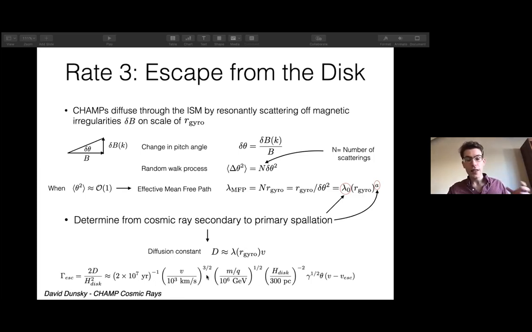And it goes as v to the 3/2 power times m over q to the 1/2, which will be important for us a little bit later when we look at the spectra of champs that are on Earth, and those that have momenta that would be able to escape. So the key thing is that the escape rate increases to the 1/2 power roughly with the gyro radius.